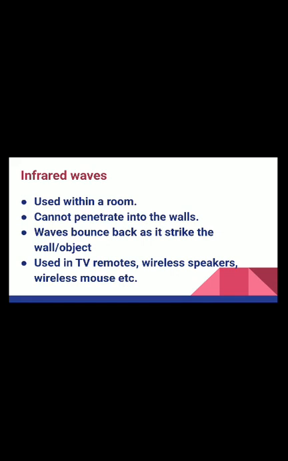As soon as any object or wall comes in between, these infrared waves bounce back from there. That is why we can connect computers or devices using infrared waves, but they should be placed within the room itself. A TV remote is a very common example that uses infrared radiation. You can use the TV remote by sitting anywhere in the room, and then you can use the TV.